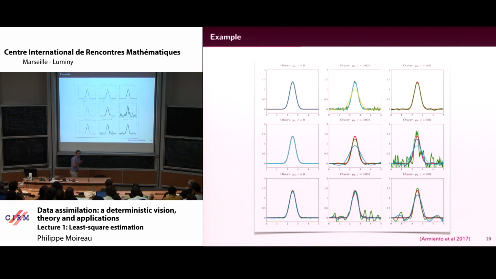Okay, so I could stop there and say that's basically what estimation is for evolution problems. This algorithm is called 4D VAR. It's also a specific appellation from the weather forecasting community. They call that 4D VAR because they look at the problem as 3D, and since you have time, it's 4D, and VAR for variational.